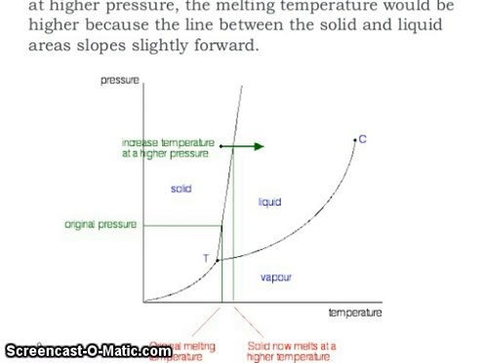So increase temperature at higher pressure, you can see the original pressure is here, so this is a change.